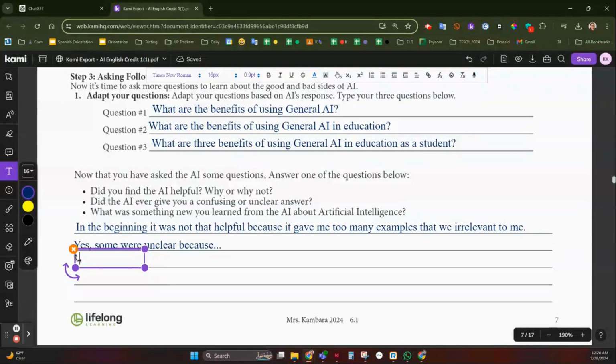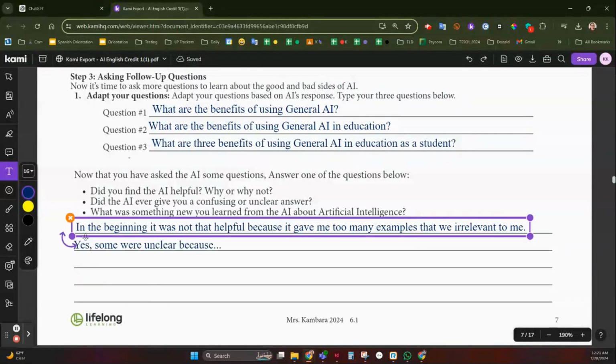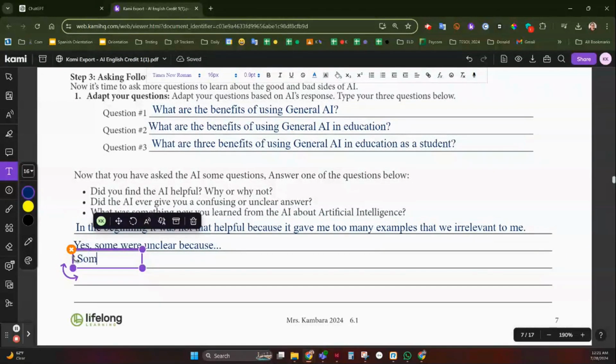And then finally, explain what is something new you learned from the AI about artificial intelligence. So we're going to say, something new I learned about AI is, and so on.